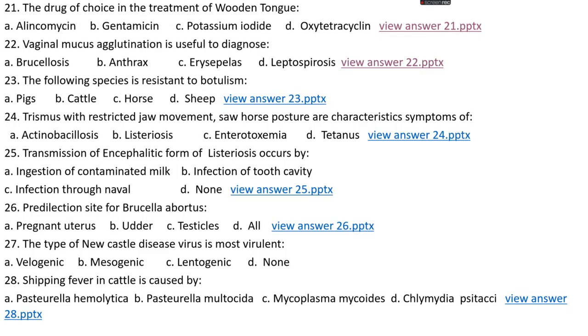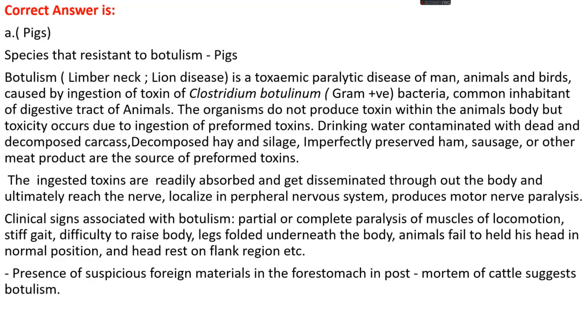Question number 23. The following species is resistant to botulism. Option A, pig. Option B, cattle. Option C, horse. Option D, sheep. The right answer is option A, which is pig. The species that is resistant to botulism is the pig.